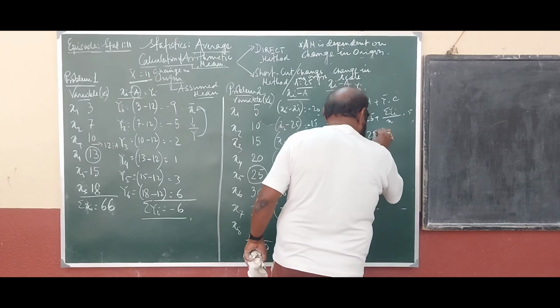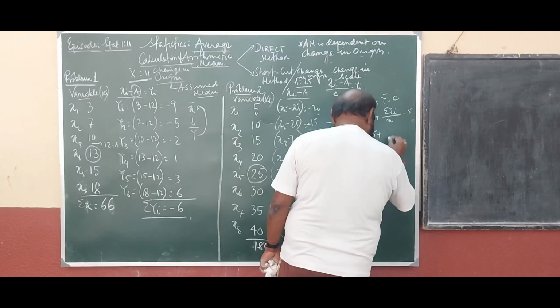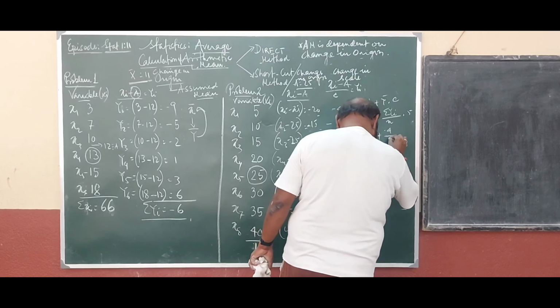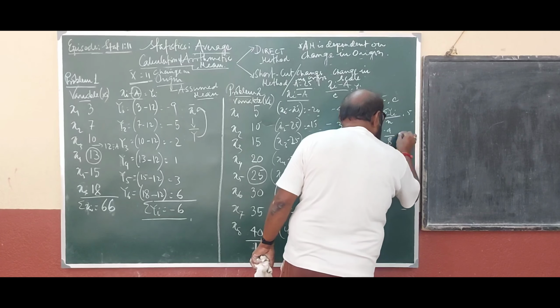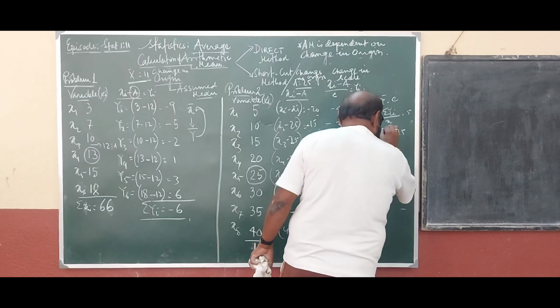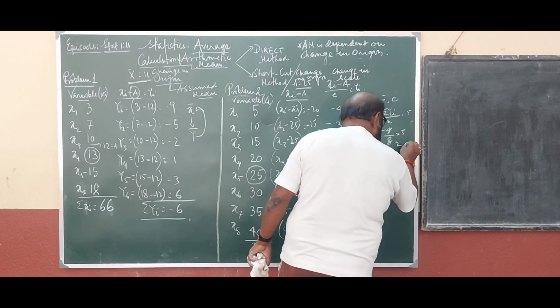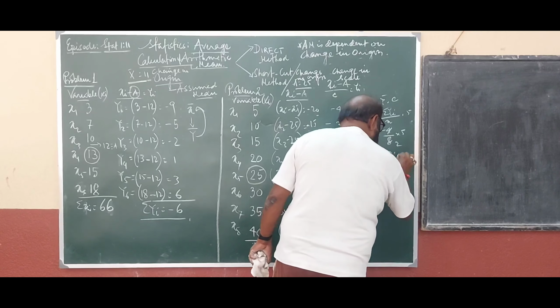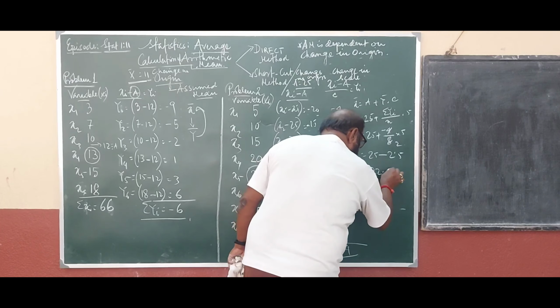So it is 25 plus minus 4 by 8 into 5. Clear? So it is how much? 25 minus 2.5. The value is 22.5.